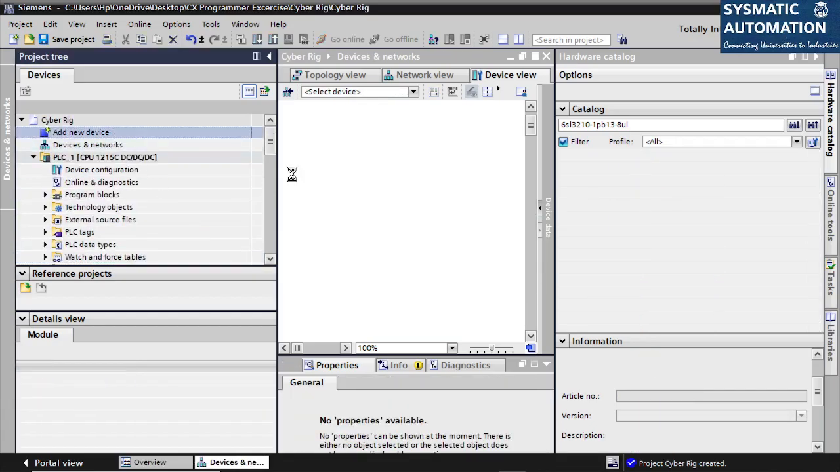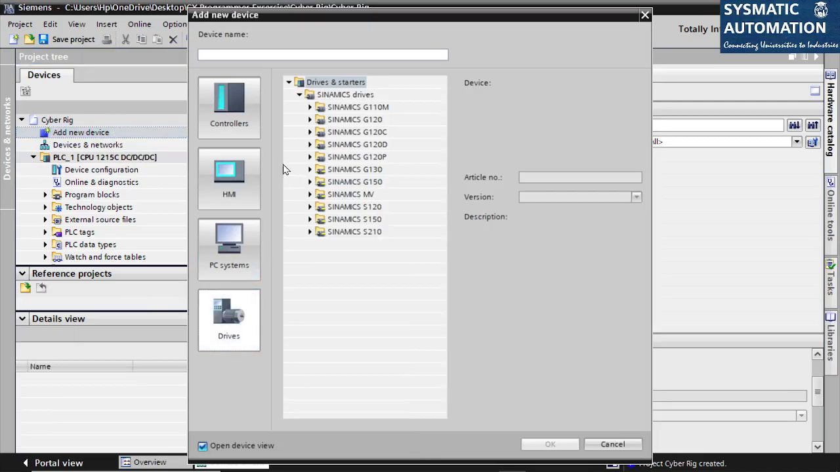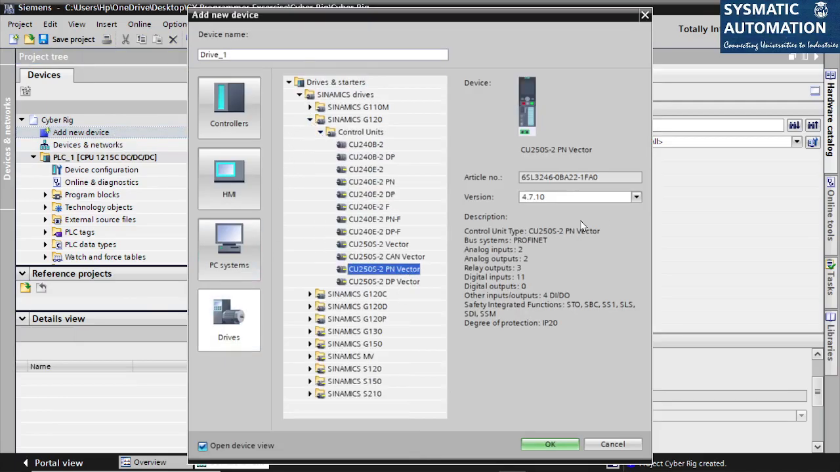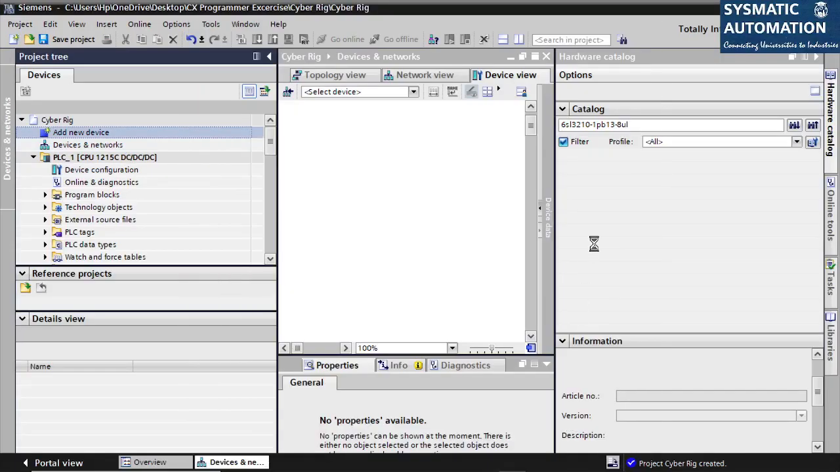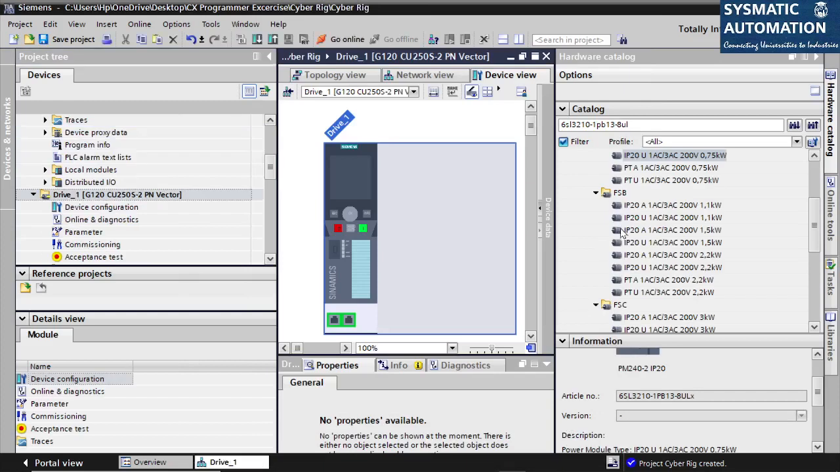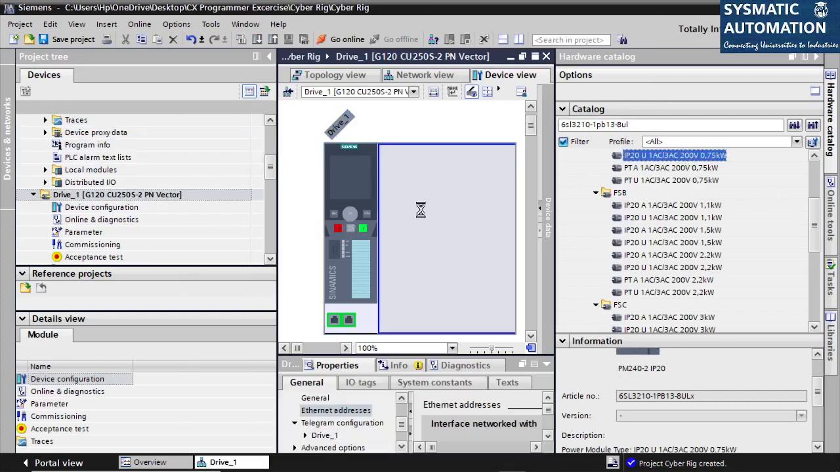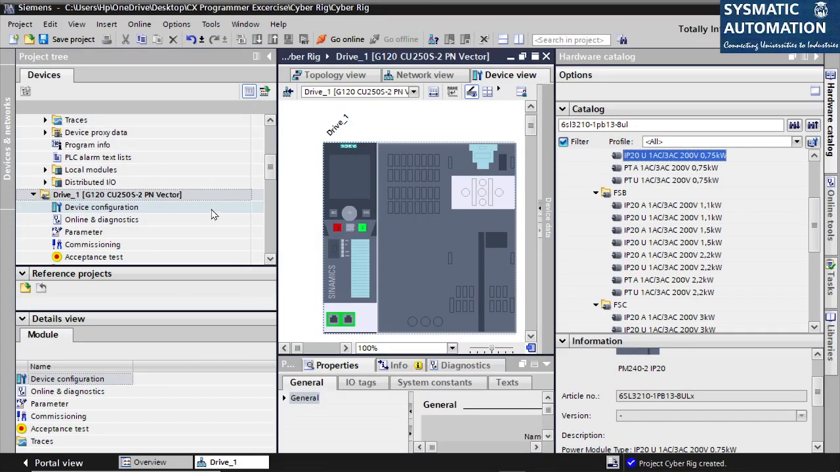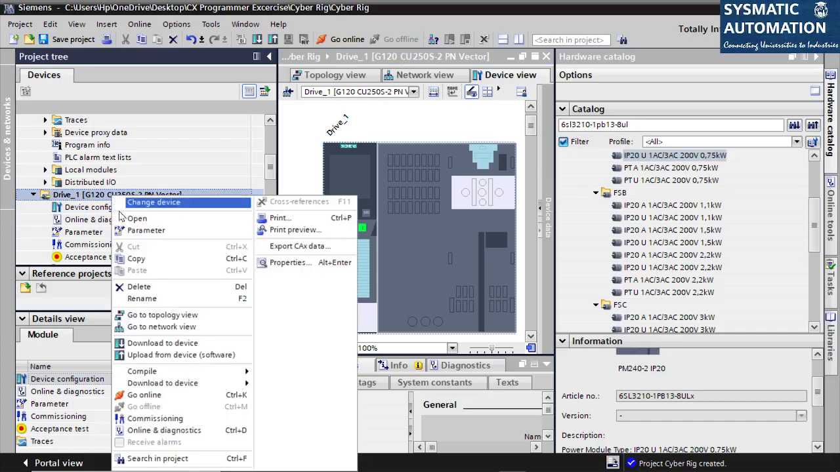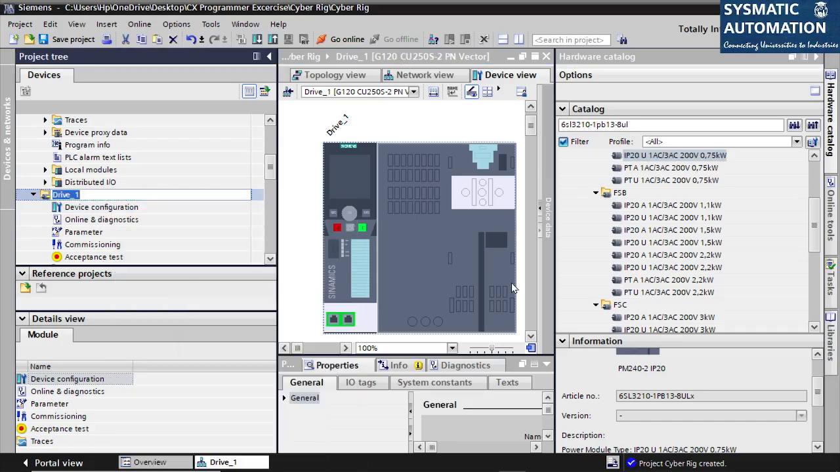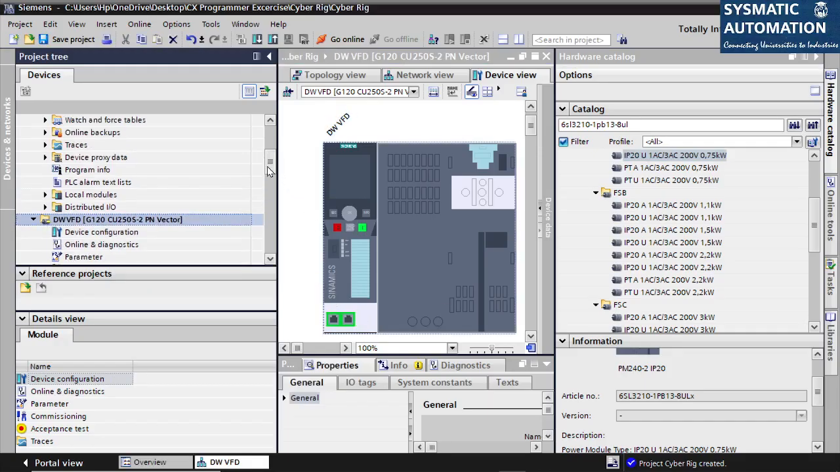So add new device, drive G120, control unit, vector control, software version 4.7. Then power unit. Right. So this drive I'll rename as Drawworks VFD. So I have added 2 more drives.